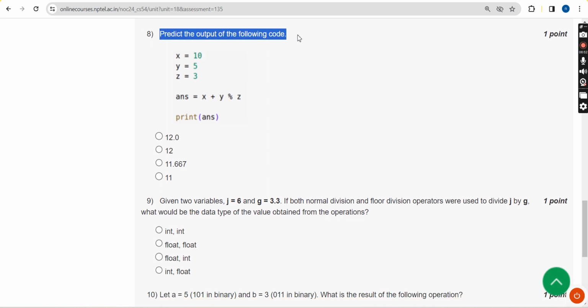predict the output for the following code. So here the answer is once again option B, guys. I mean second option, 12. Next, moving on to the ninth question.